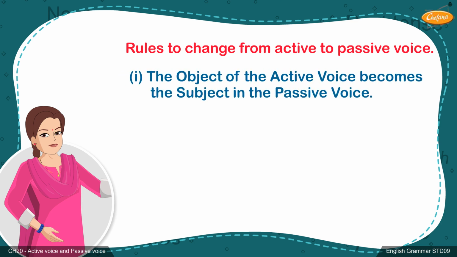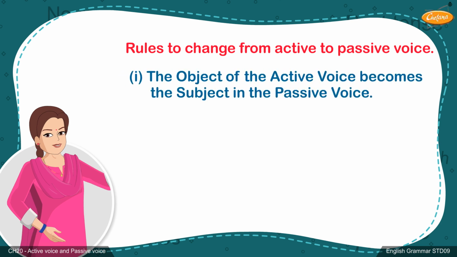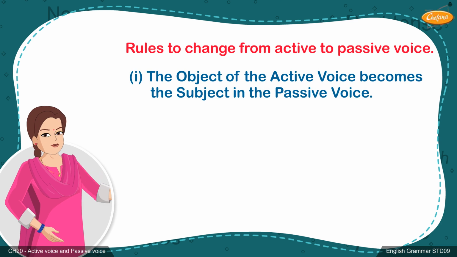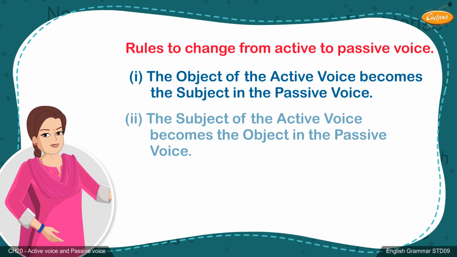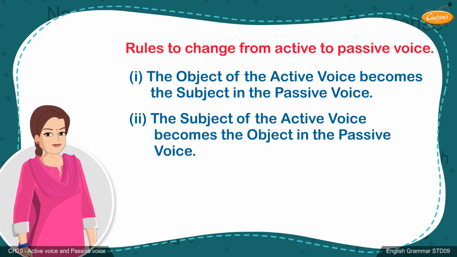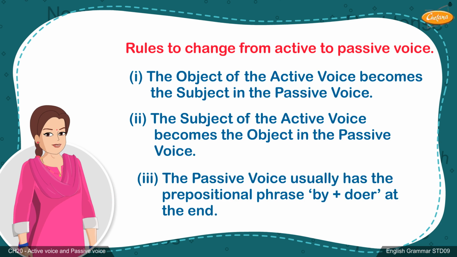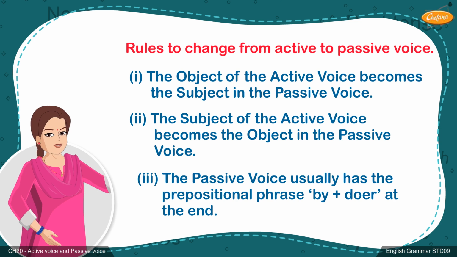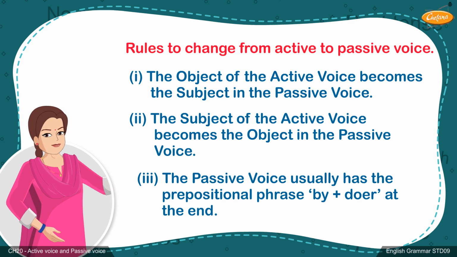First, the object of the active voice becomes the subject of the passive voice. Second, the subject of the active voice becomes the object of the passive voice. Third, the passive voice usually has the prepositional phrase by plus doer at the end.